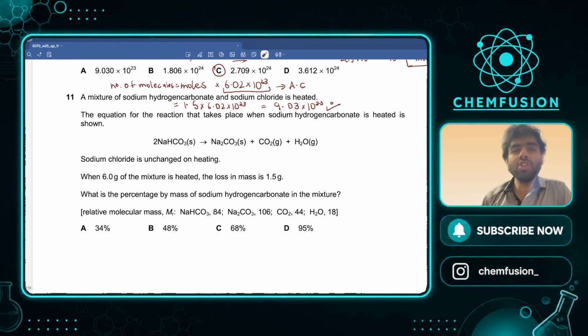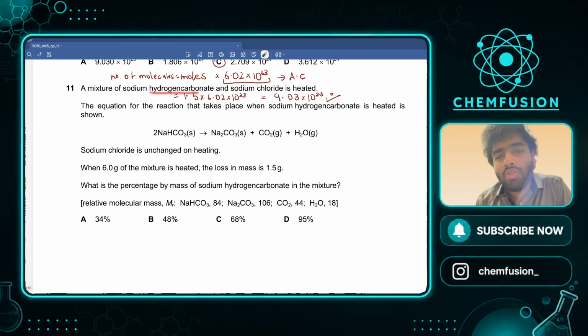अच्छा, a mixture of sodium hydrogen carbonate and sodium chloride is heated. The equation for the reaction that takes place when sodium hydrogen carbonate is heated is shown. So sodium hydrogen carbonate is heated and it decomposes into sodium carbonate, carbon dioxide, and water.